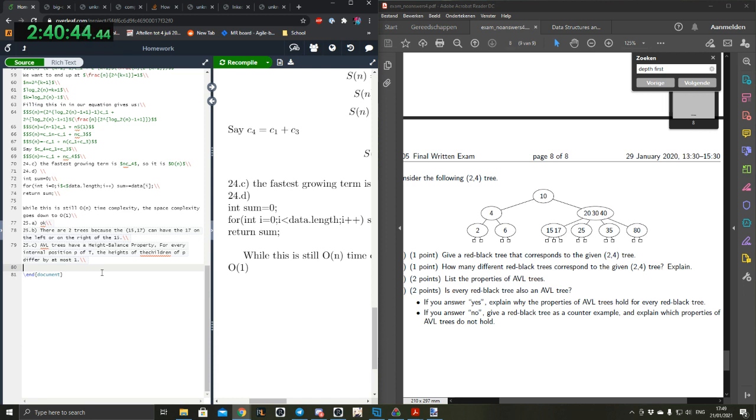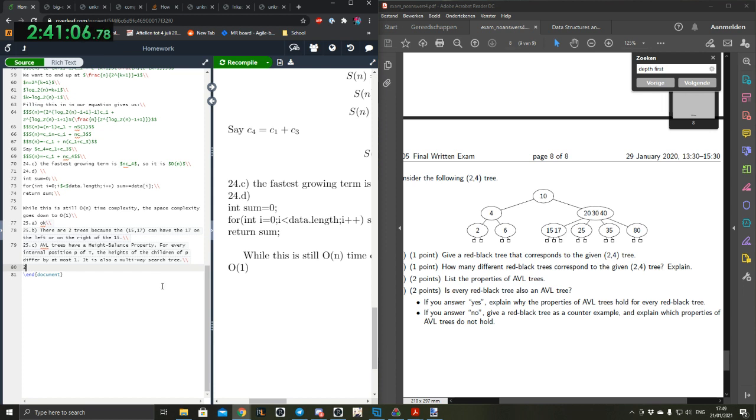List the properties of AVL trees. You've listed one, but you should also probably say that they are trees and so on. A multi-way search tree, and that recursively says it's also a tree, etc. Exactly. That's one you shouldn't forget. That's why there's 2 points probably.